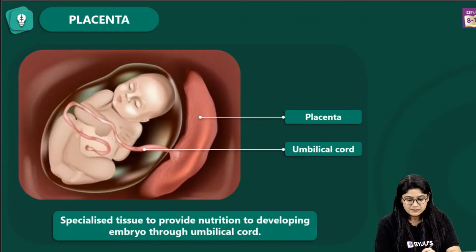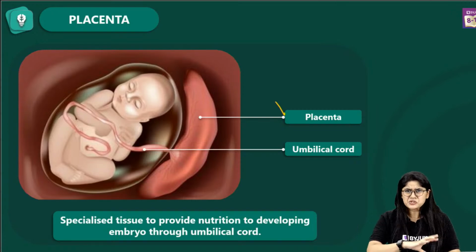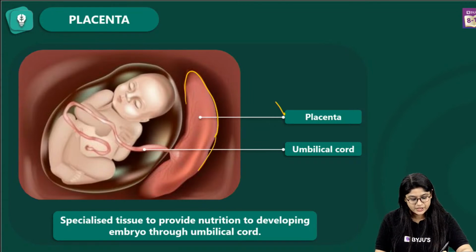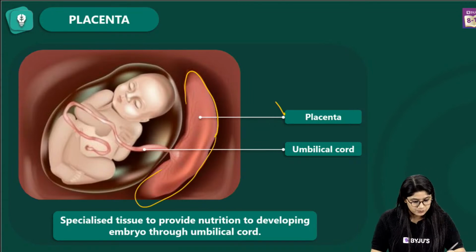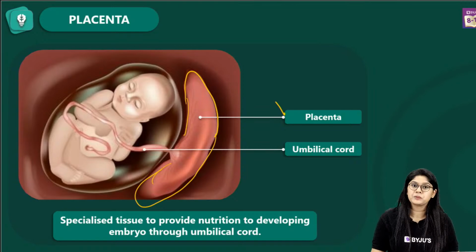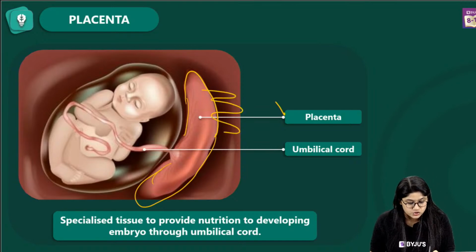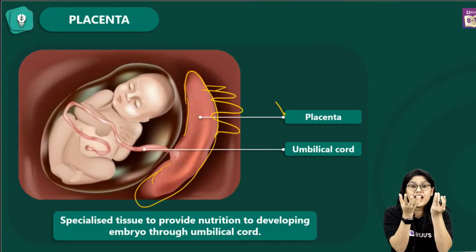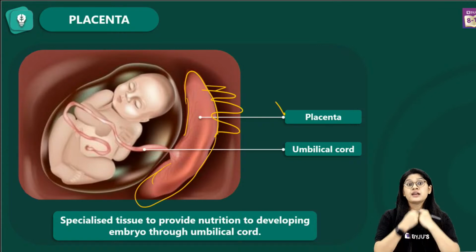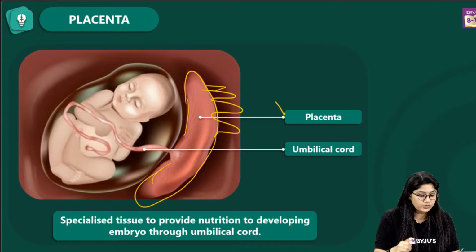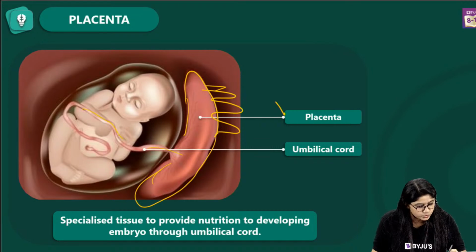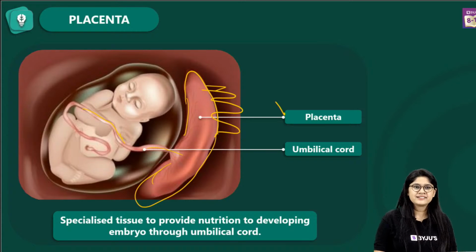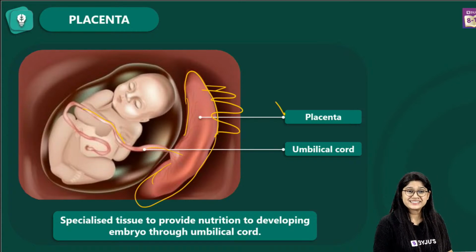Now, we know that placenta is a specialized tissue that is present only during the development of the fetus, right? So basically it's a disc-shaped structure that grows and is attached to the uterus. It will have small villi-like projections and be attached to the uterus, and from the uterus it will gain all the nutrients, blood and oxygen, and will release out the waste also, which is carried through the umbilical cord from the fetus to the mother's body. Right? Are we clear with this?